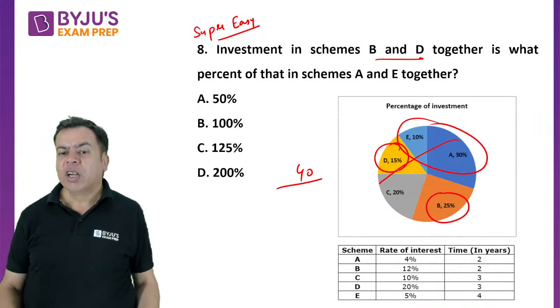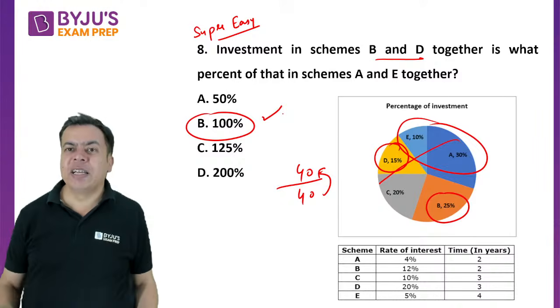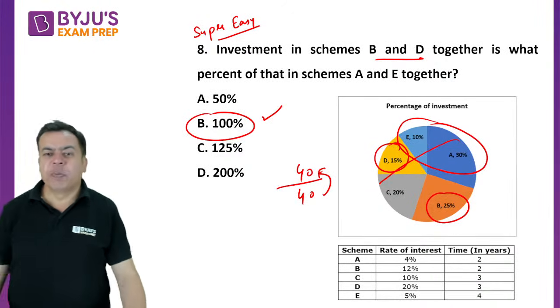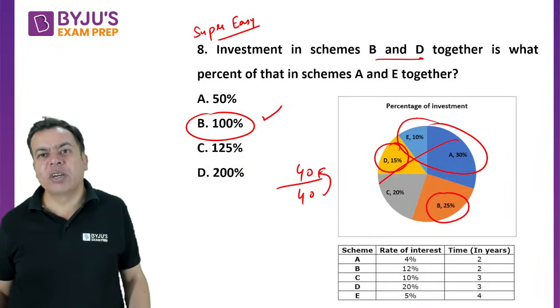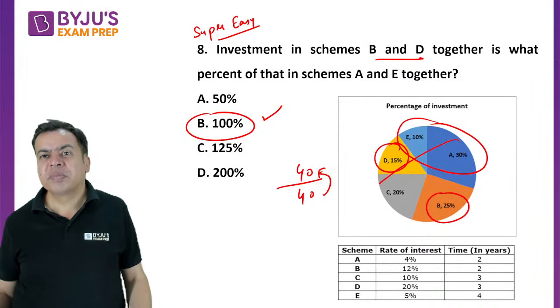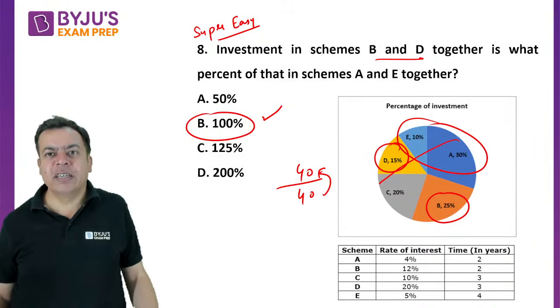A and E total is 40, so it is 100%. Oh, this is super duper easy. B and D is also 40%. A and E is also 40%. Is what percent of? मेरा तो 40-40 सेम आ रहा है ना. तो 40 out of 40 is 100%.